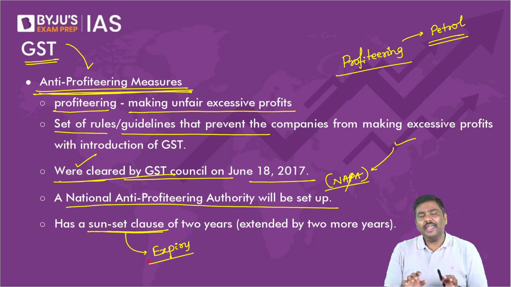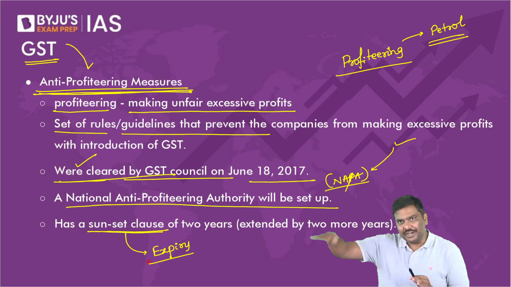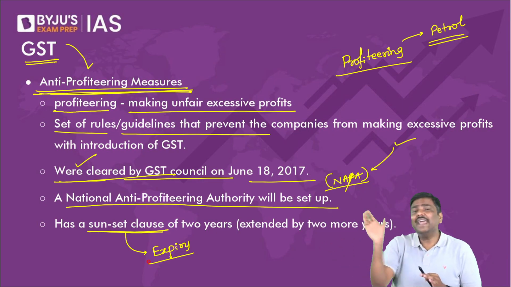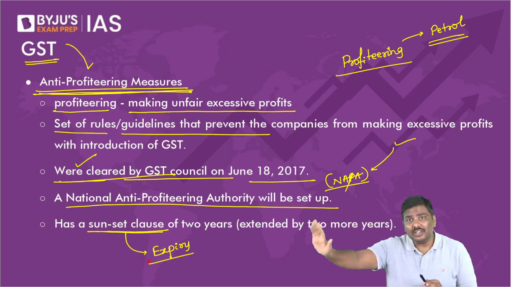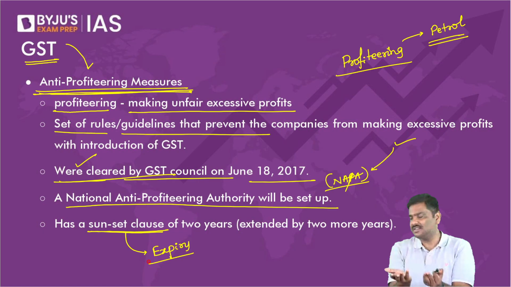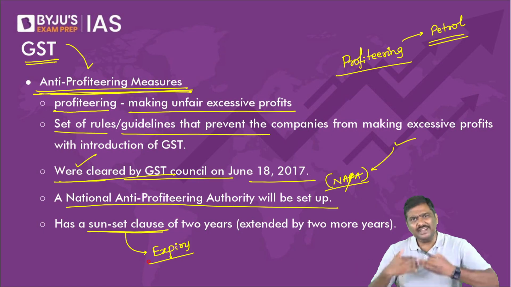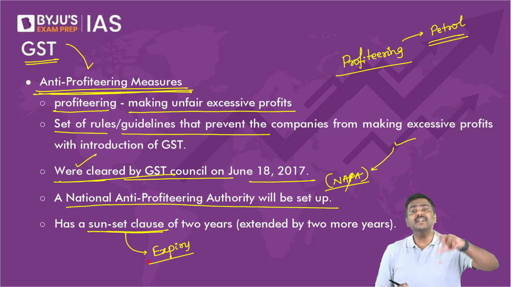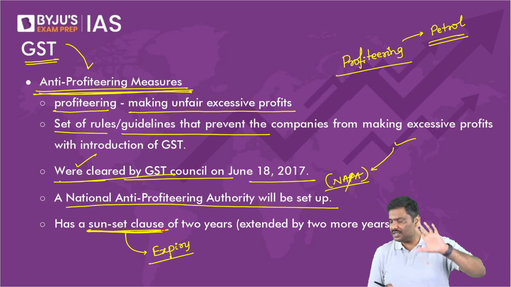So in the same way, when you set up an authority, when you have certain measures in the economy, can you have a certain expiry date for these measures? The answer is yes. You can have them. It is entirely up to you. That is basically given in the form of sunset provisions, sunset clauses.